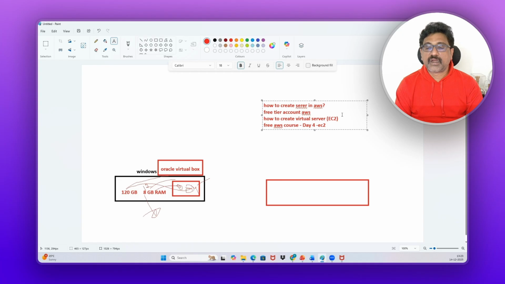In the day 1 video, I explained clearly how to create a free tier account. And here you can create an EC2 instance from the Ubuntu image, and you can practice your Linux sessions. So let us see how to create an EC2 instance and how to practice it.